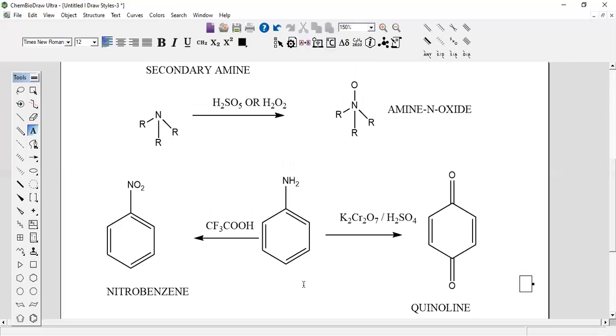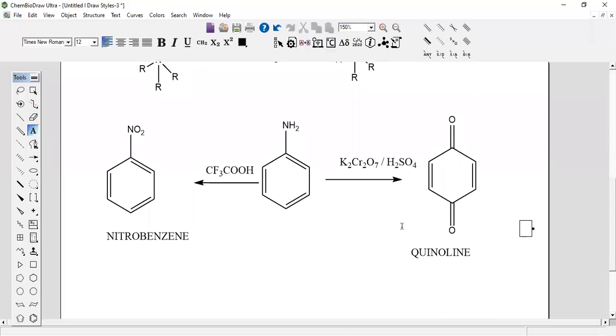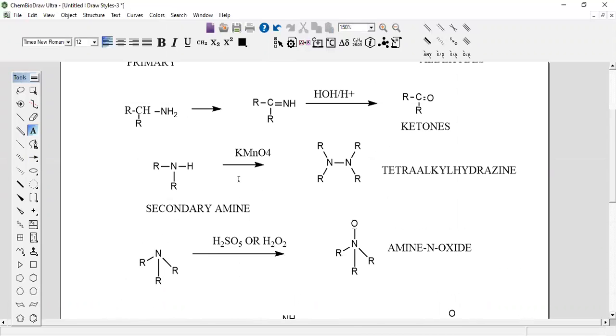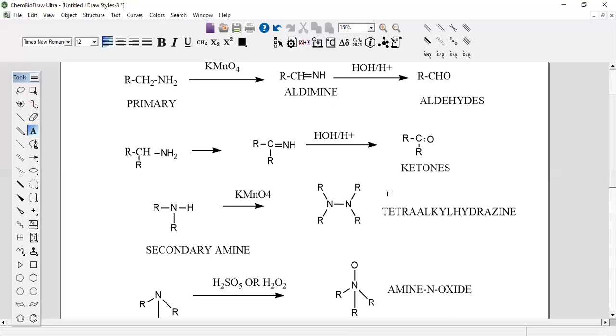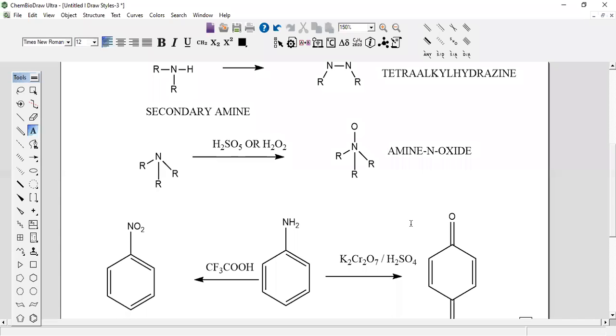Okay. We will stop at this junction and discuss another topic later because only 2 minutes are left. I hope you understood what we discussed today: electrophilic substitution reactions and oxidation reactions of amines. I think you understood. Shall I stop here? Yes, sir.